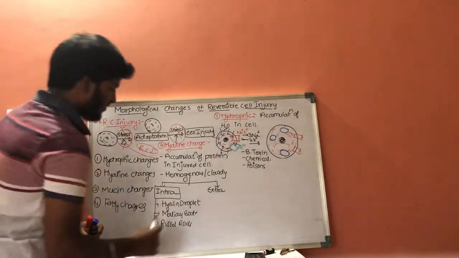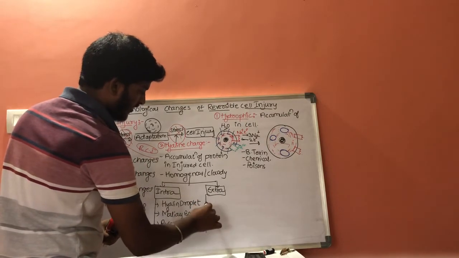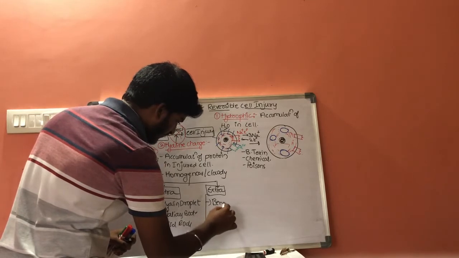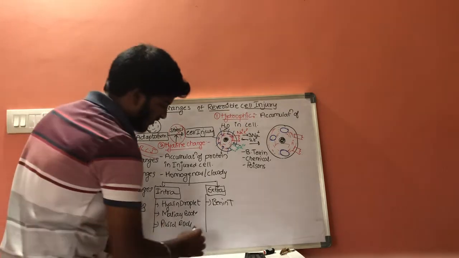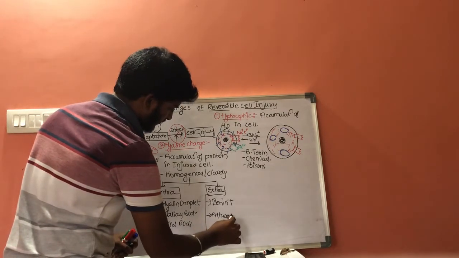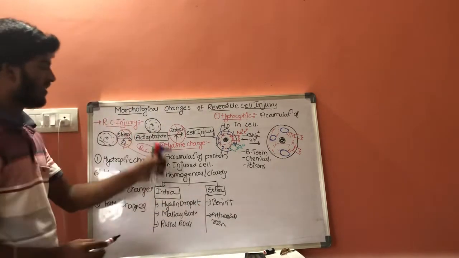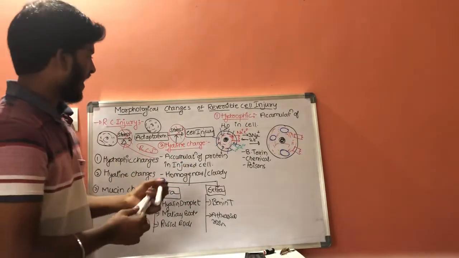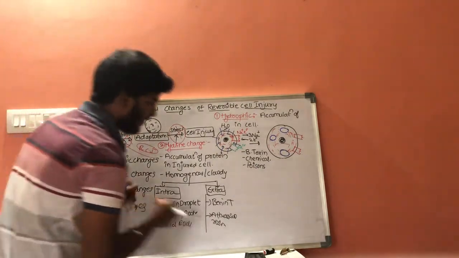And next one is extracellular hyaline changes. It includes benign tumors and atherosclerosis. This is about hyaline change, and this is the second type of morphological change. Next, the third type, that is mucin changes.